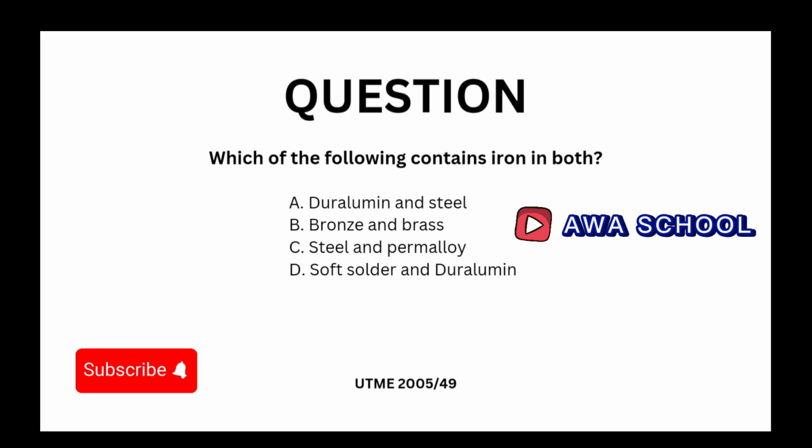And then duralumin is used in making the body of an aircraft. So now, "all man is giving a magazine and cup of tea." "All" there means aluminium. "Man" there means manganese. Right? "Magazine" there means magnesium. Right? And "cup" there means copper. Exactly. So this cannot be it. There's no place for iron in soft solder, and there's no place for iron in duralumin. So what are the remaining options?